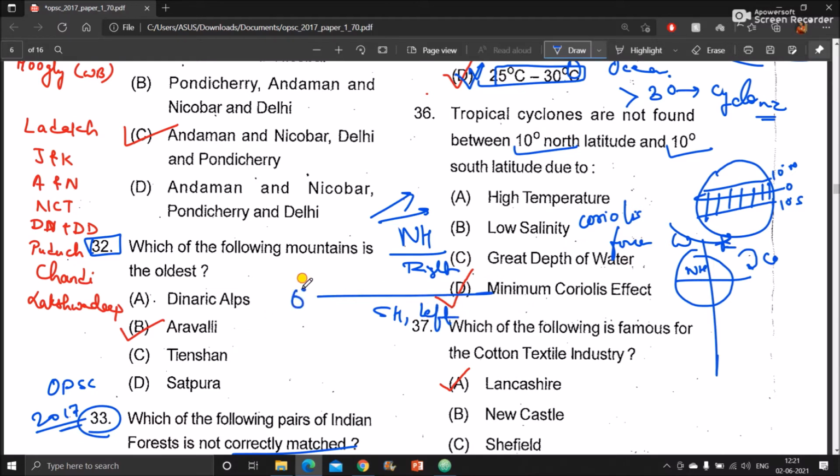But at the equator, till 10 degree north, 10 degree south, there is absence of the Coriolis force. Coriolis force is not so effective here, and hence the circulation of winds which causes cyclones is not present in these areas. So we cannot find the tropical cyclones between 10 degree north and 10 degree south, and the reason is that there is a minimum Coriolis force which is seen in this belt.